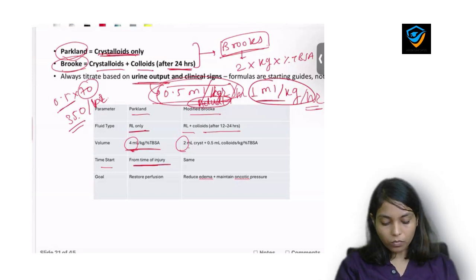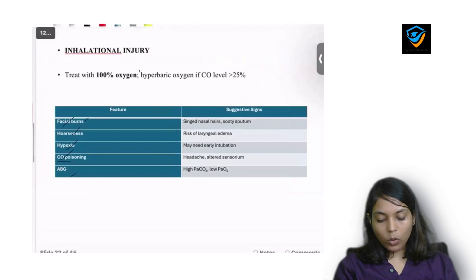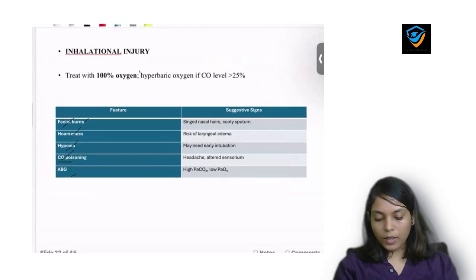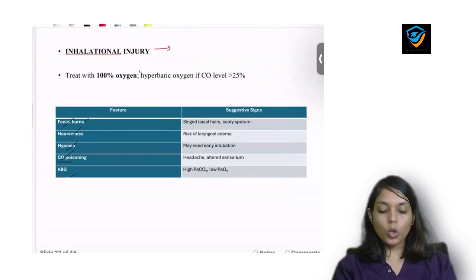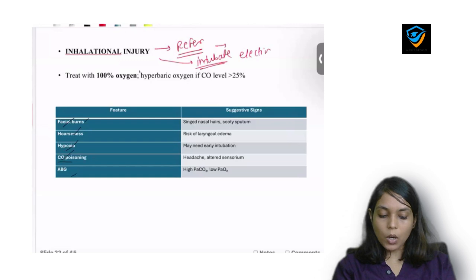Now about inhalational injury. Inhalational injury is an important topic, because we need to refer each and every patient of inhalational injury to a higher center. And one more thing about inhalational injury is you need to intubate this patient electively. And how will you suspect that the patient is having inhalational injury?